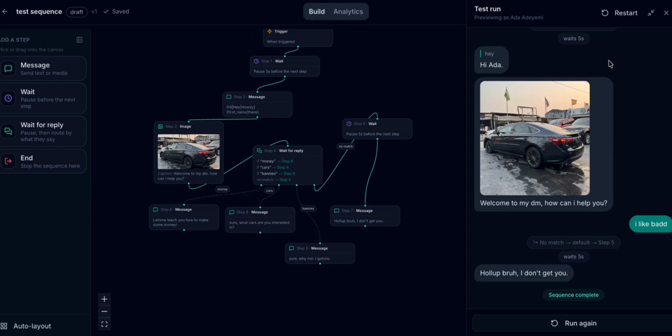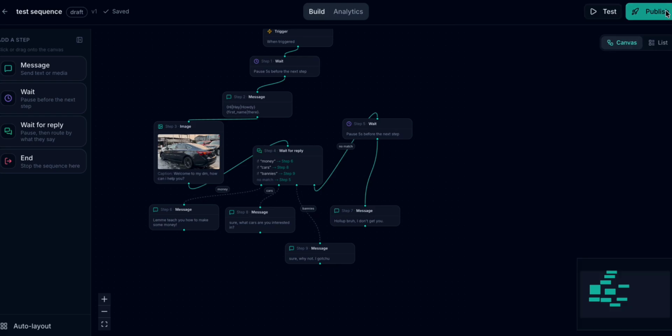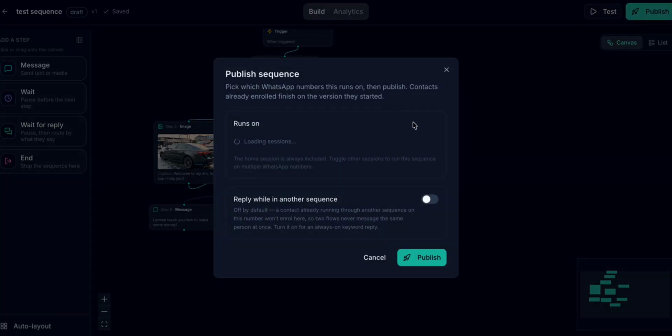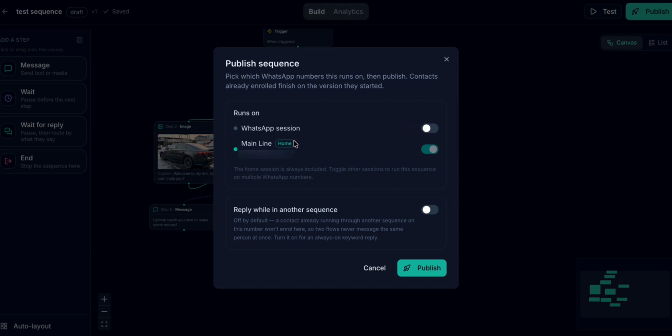Once you've tested this and it works how you like it, you can then come over here and click on publish. So once you click on publish, it's going to show you the session that this is going to be running on. You see the main line, you see your phone number, and you'd see this which says reply while in another sequence. So this I would advise you to turn off unless you actually need it to be on.